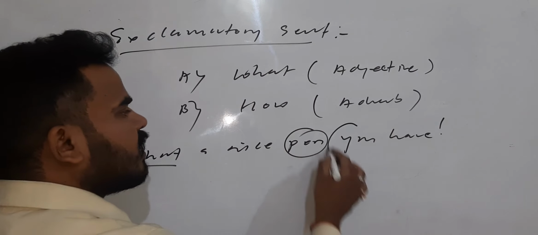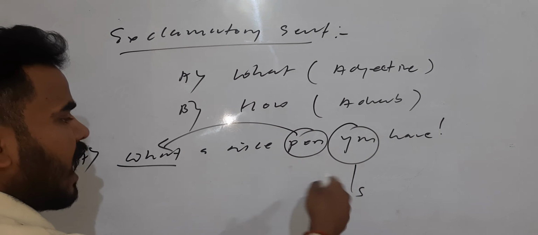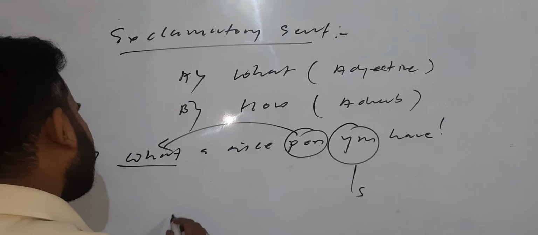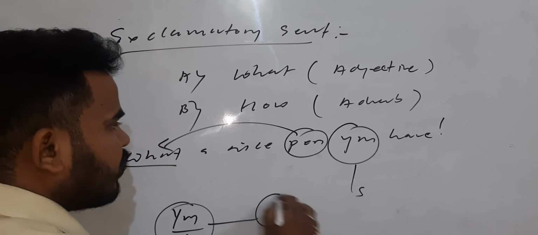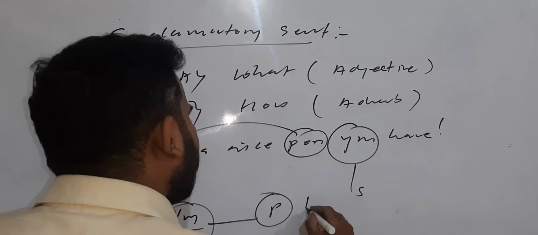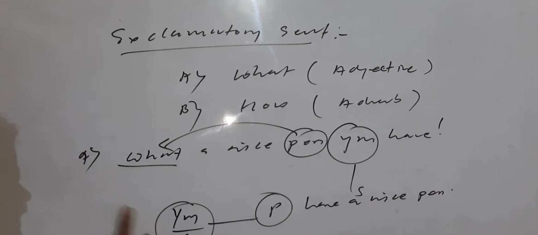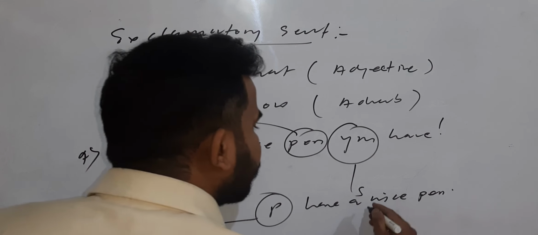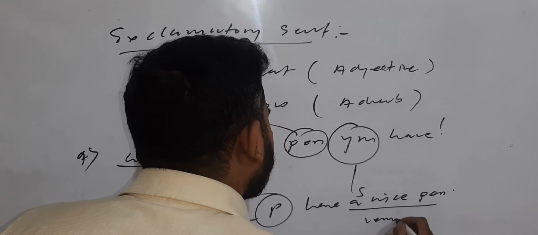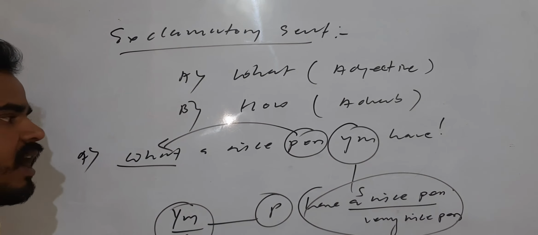So generally the subject is what? You. The subject is you. Now the predicate, so how will we find the predicate? Since you is the subject, if we find its predicate, then in the predicate we will simply write: have a nice pen. Right? Generally remember this, what or how changes into very. So the sentence completely will be, you have a very nice pen. It means here you can write also very nice pen. That is, the predicate part will be like this. You cannot do it otherwise.